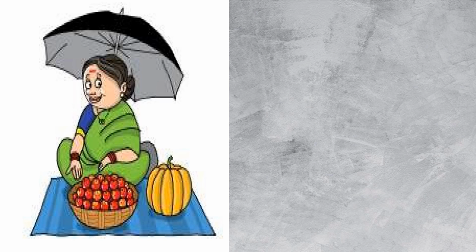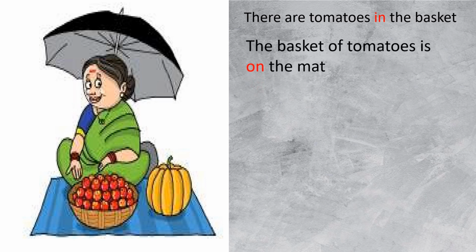Look at this picture. There is a greengrocer, umbrella, mat, basket of tomatoes, and pumpkin. Now students, let's frame the sentences. There are tomatoes in the basket. The basket of tomatoes is on the mat.